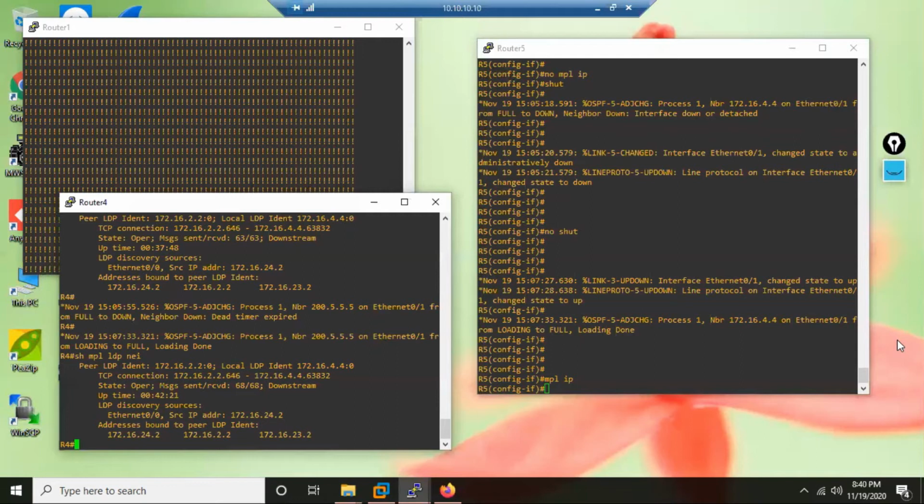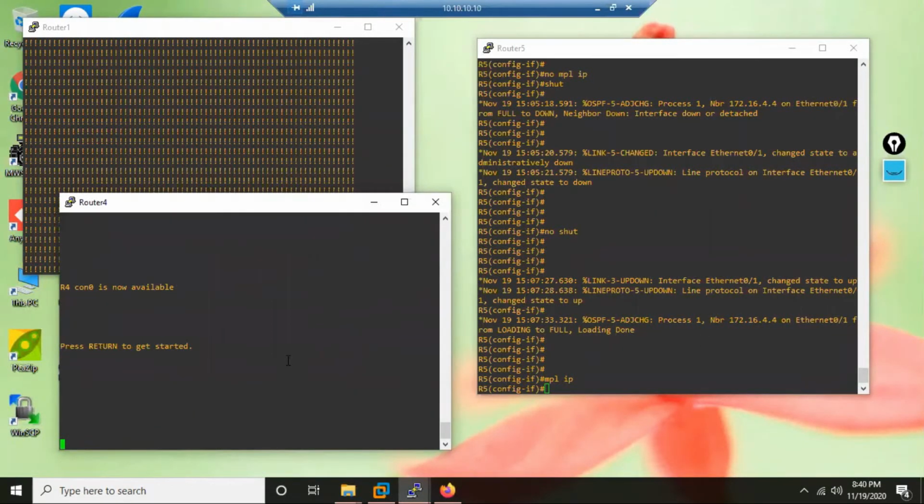Yes, you still have an option, without restarting the router, without resetting the process, without bouncing the interface, without removing MPLS. Whatever I did so far, without doing all of this, I can solve the problem. Now see the solution. Second solution. What was the first solution?